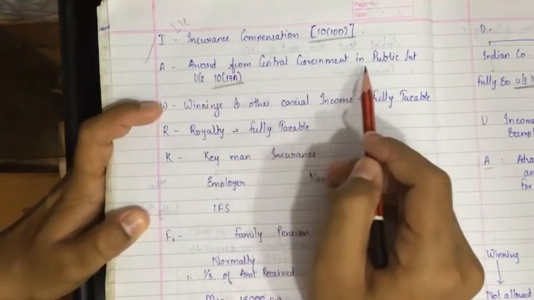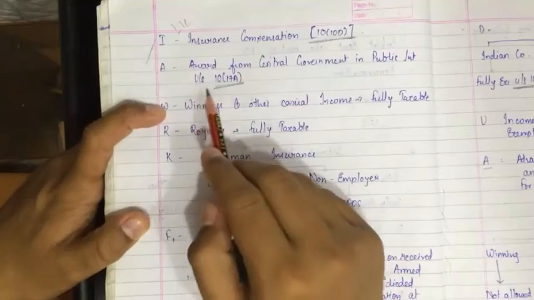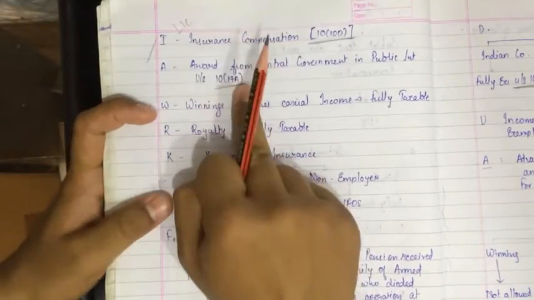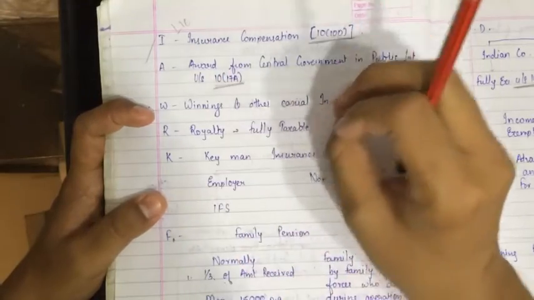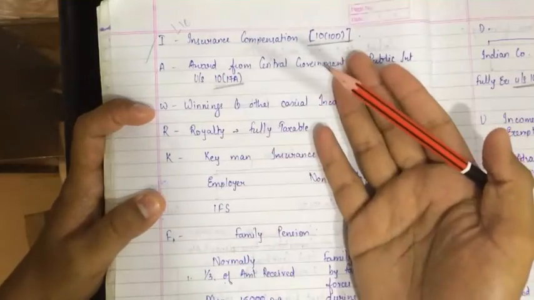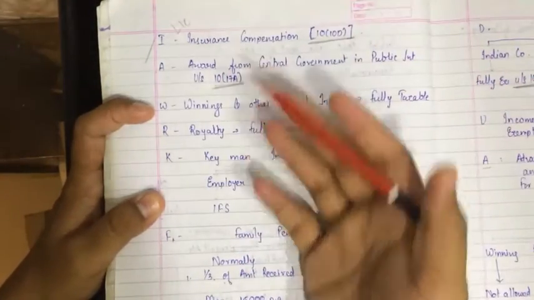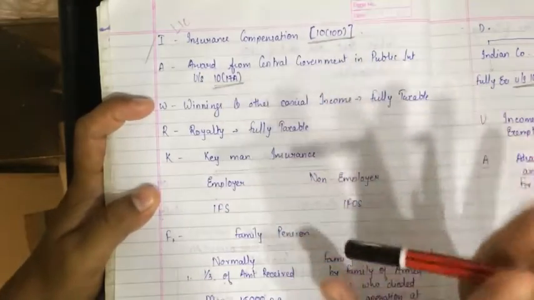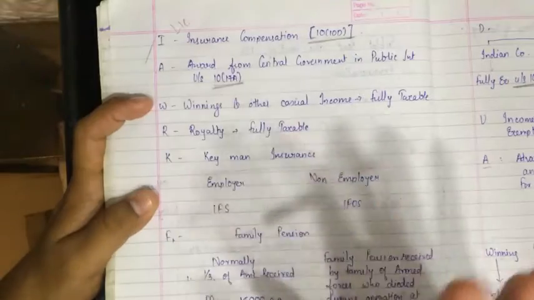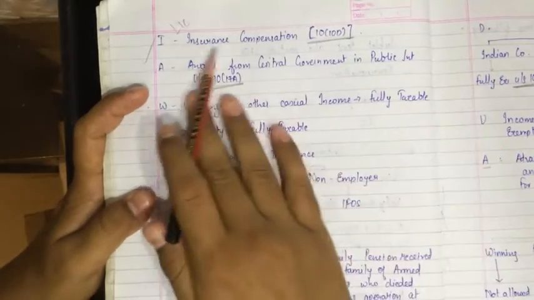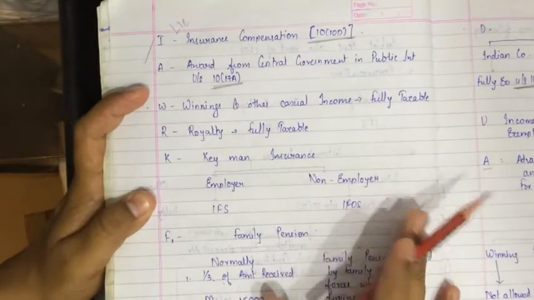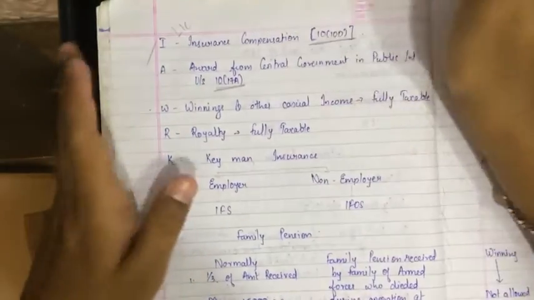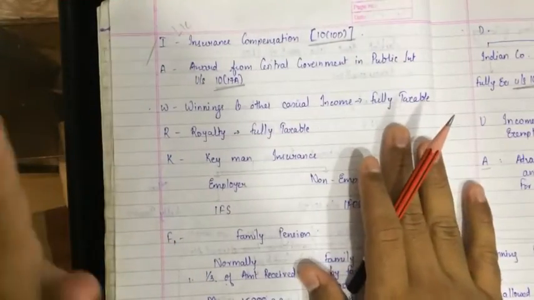Award from central government in public interest under section 10 subsection 17A. Please remember, you have to remember all these sections because they are very important. It doesn't come for 1 mark also, but if you don't write the section, they might cut 2 marks in the income statement. Trust me, they cut 2 to 3 marks, because you will not show proper reasoning for why it is exempt, and they'll say you have not shown it.